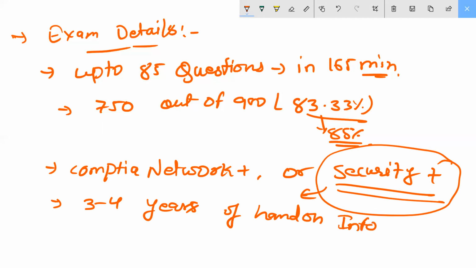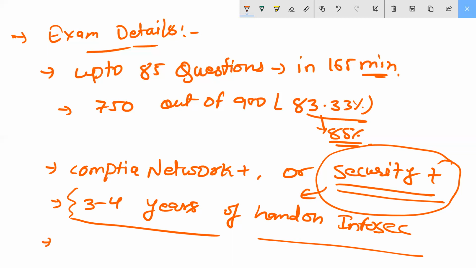So if people have no experience on that, we will see some practicals, how it works in the real-time environment. The cost of the exam is 346 USD. You understood my point.